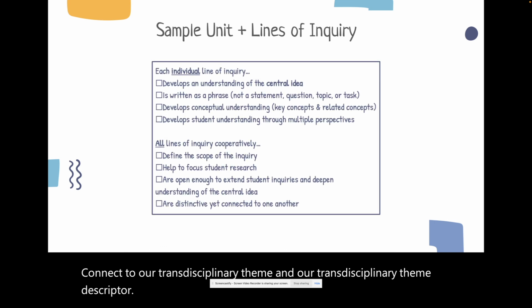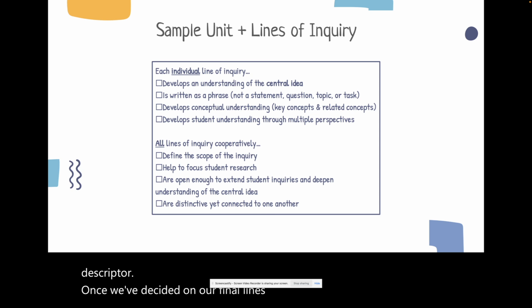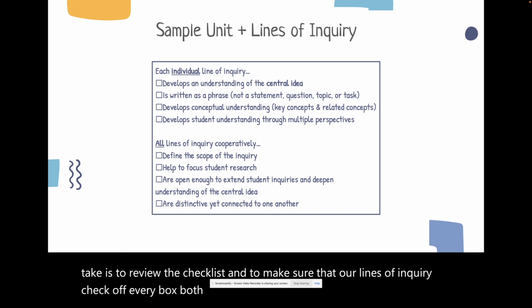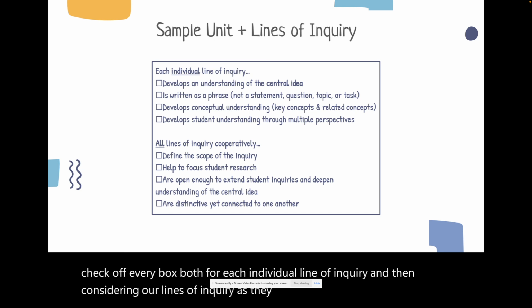Once we've decided on our final lines of inquiry, the final step we want to take is to review the checklist and to make sure that our lines of inquiry check off every box, both in each individual line of inquiry and then considering our lines of inquiry as they work cooperatively together in our unit.